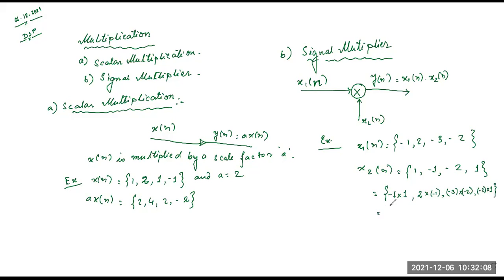That gives us minus 1, minus 2, 6 and minus 2. So that is the multiplication operation.